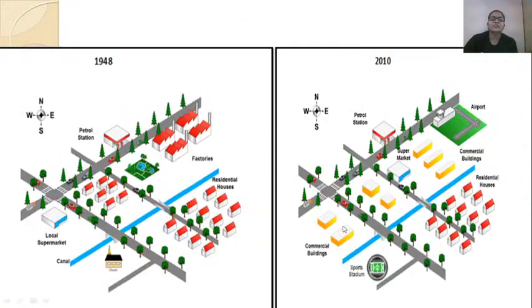Let's see that change also. Here you can see a church in the south area has been replaced by a sports stadium, right? So this is how I have written body paragraph 1, with all the changes. Now in body paragraph 2, I'll be writing what has remained unchanged. Then now I'll move on with my body paragraph.